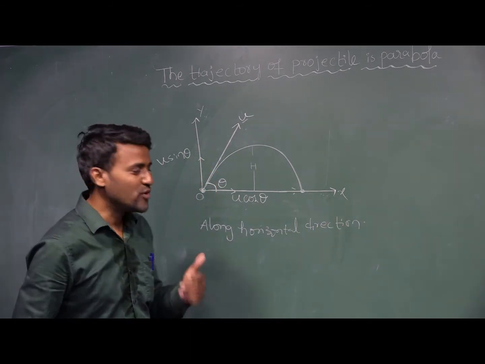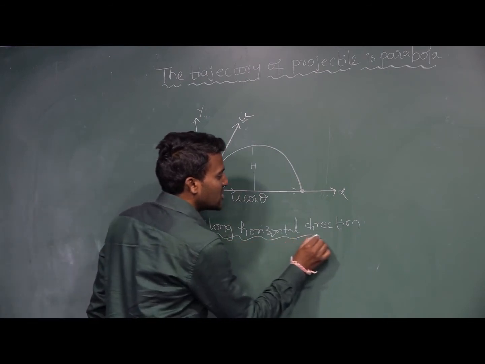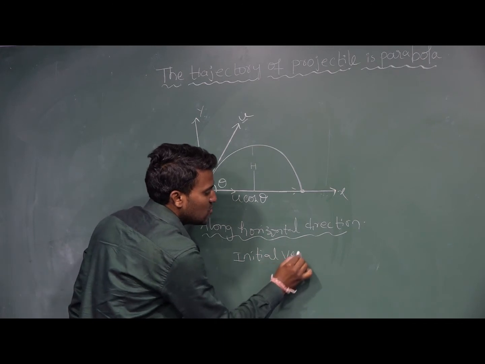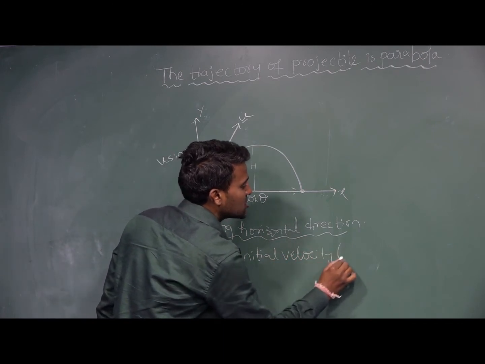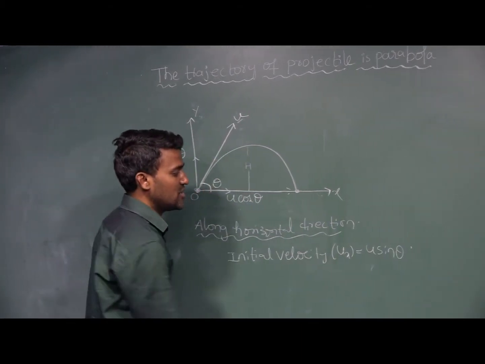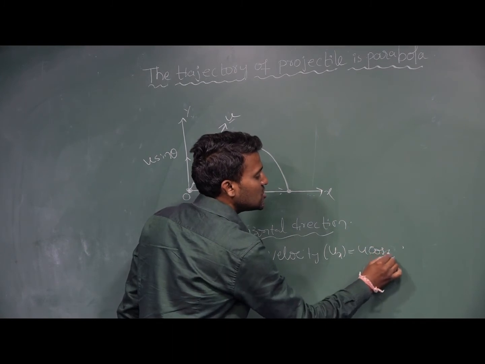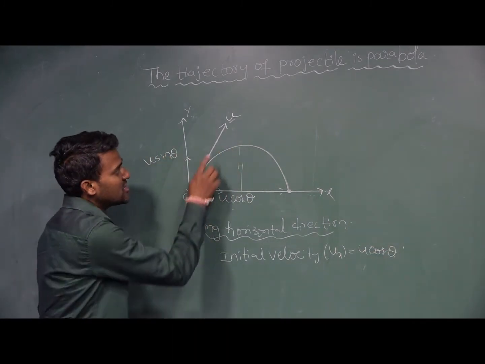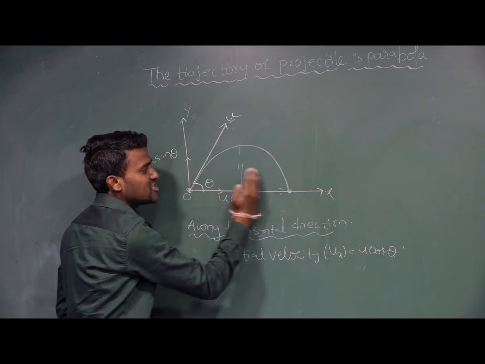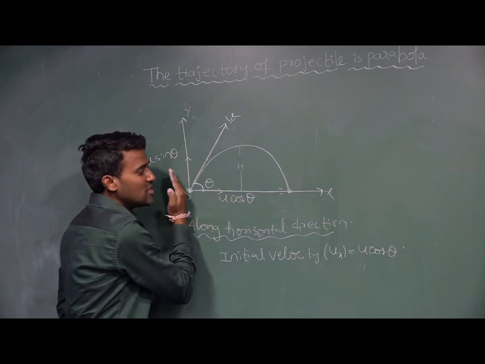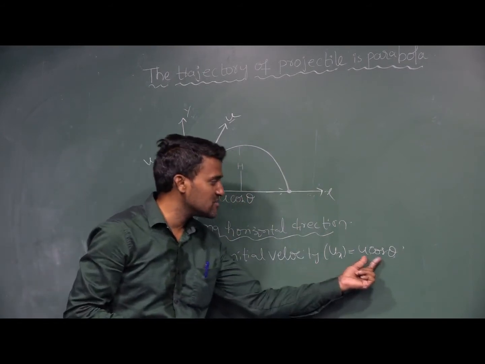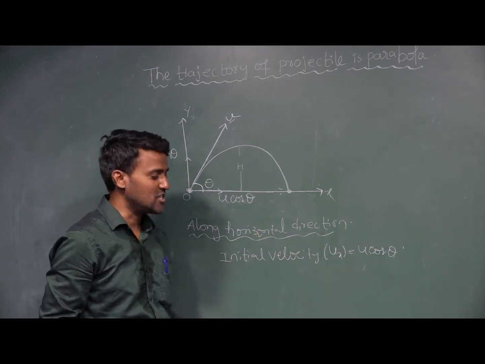What are the components? First I want to write here. Along the horizontal direction, initial velocity ux is equal to u cos theta. Along the horizontal direction, see here, u is resolved into two components. One is the horizontal component, which is u cos theta. So this is the horizontal velocity. We are discussing horizontal, so u cos theta.